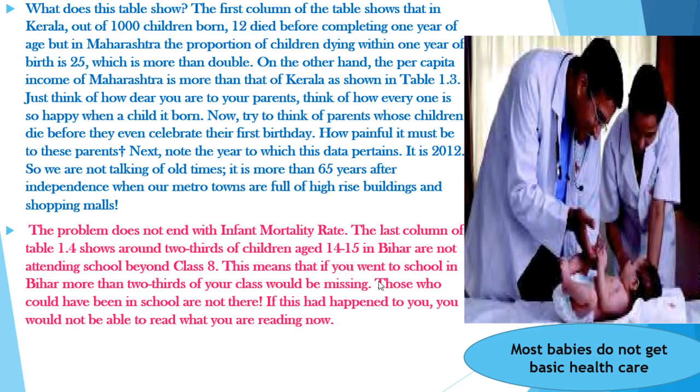Okay, this means that if you went to school in Bihar, more than 2/3 of your class would be missing. So now you are studying in 8th standard. If you go there at present, only 1 or 2 will be sitting in the class, because the other children are discontinuing their studies, and those who could have been in school are not there. You will be missing everyone. And if this had happened to you, you would not be able to read what you are reading now. It means you are not in Bihar and you are staying somewhere else, right?